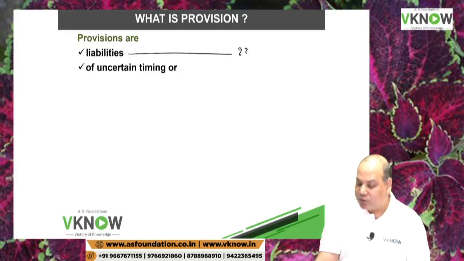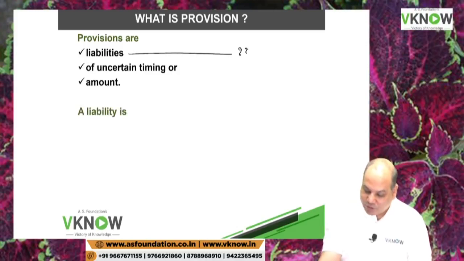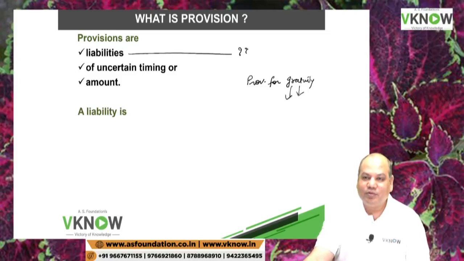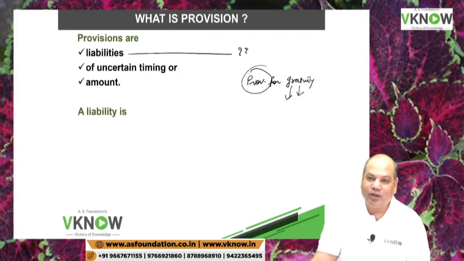Provisions are liabilities of uncertain timing or amount or both. Either the amount is uncertain or the timing is uncertain or both are uncertain. Is it right? For example, a good example will be provision for gratuity. But that is not covered by the standard. But it's a good example for understanding what is provision. When will the employee retire? What is the amount I will pay is uncertain. But I have to create a provision right now when he is rendering the service.